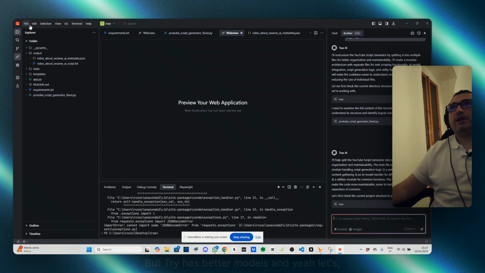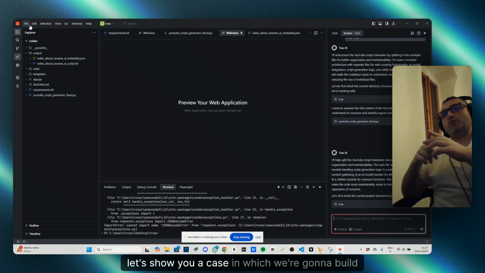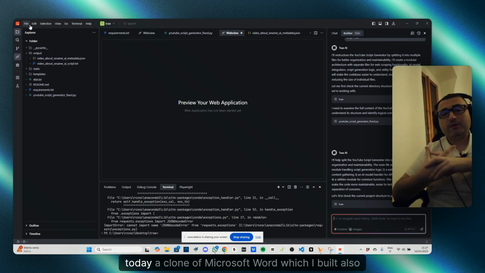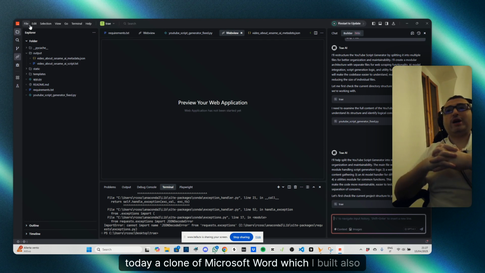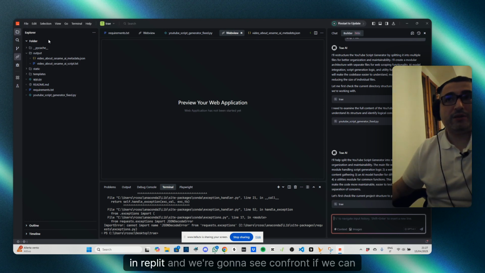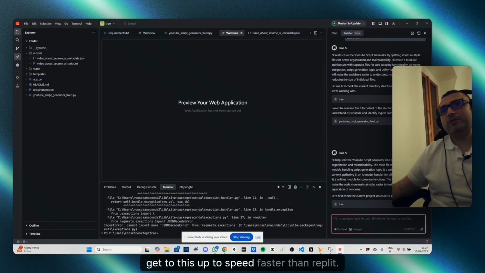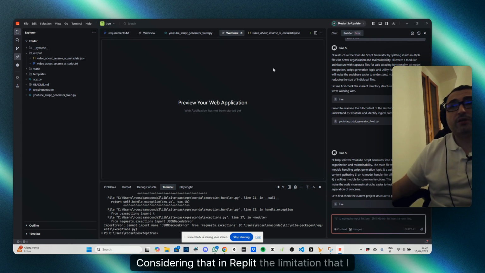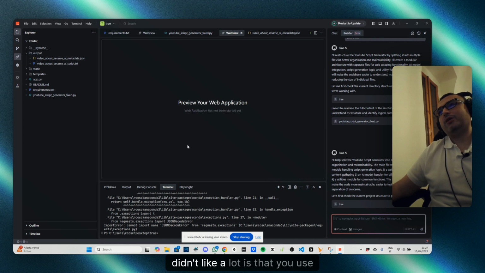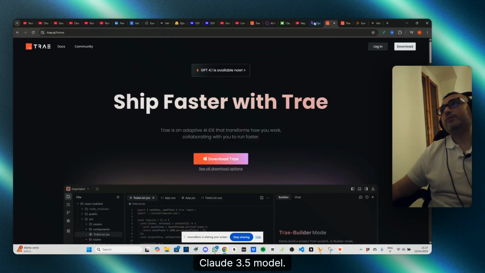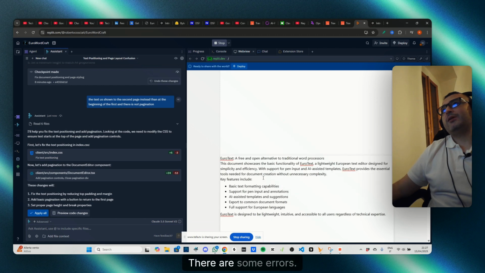Let's show you a case in which we're going to build a clone of Microsoft Word, which I also built in Replit. We're going to see if we can get this up to speed faster than Replit, considering that the limitation I didn't like a lot in Replit is that you use the Claude 3.5 model. This is what I built. There are some errors.